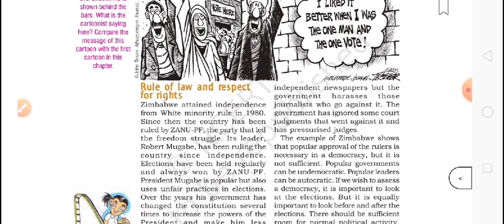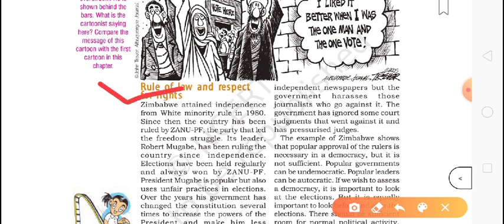Now the next one, and this is the final one, I think: the rule of law and respect for rights. If we want to observe whether a country is democratic or not, we need to see the aspects I told you till now, and we need to see this aspect also. This is the rule of law.